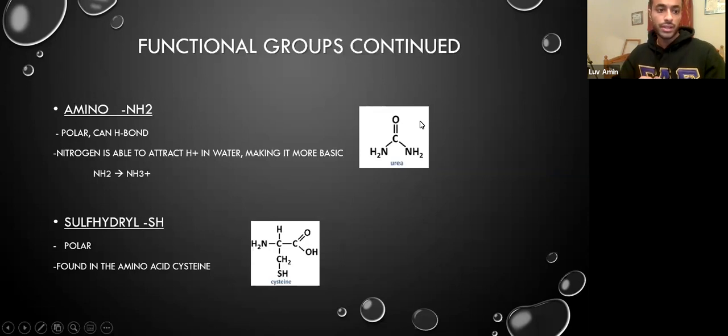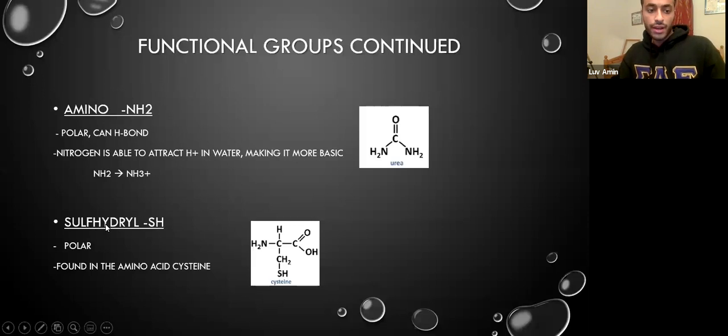Moving further, we'll look at amino groups, which are characterized as NH2. NH2 groups are polar, and they also can hydrogen bond. A big thing is that nitrogen is able to attract H+ ions in water, which makes that solution more basic. What happens is that since NH2 is able to become NH3+, you're removing H+ ions from the solution and putting them into NH3, so you're increasing the basicity of the solution. Essentially, NH2 will make a solution more basic.